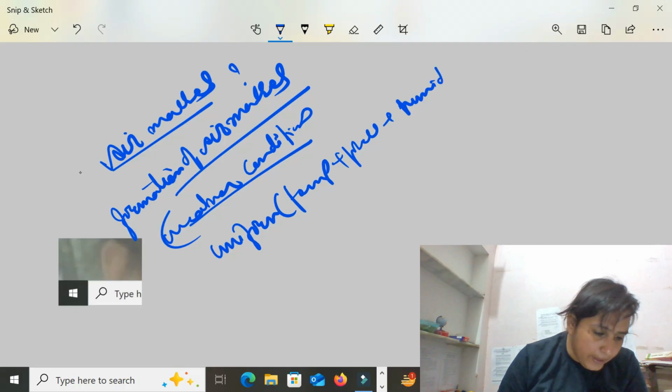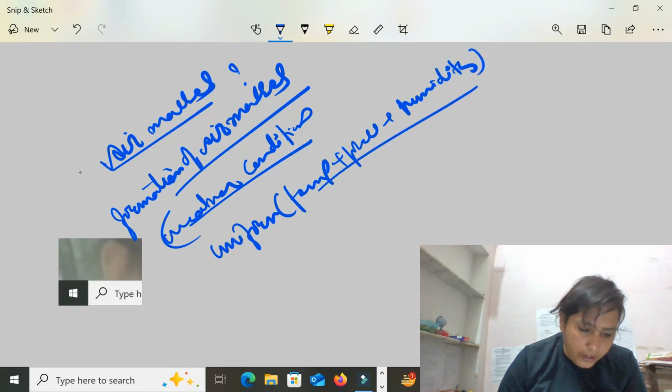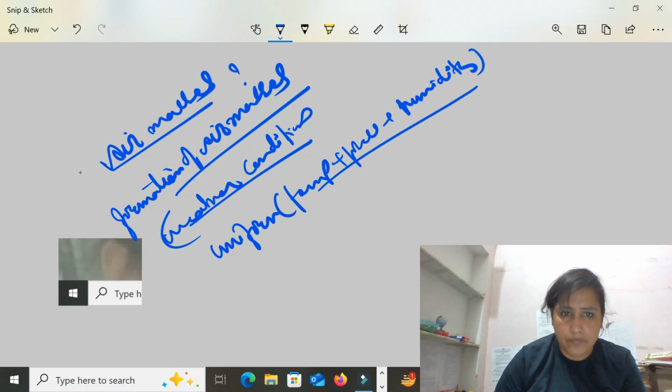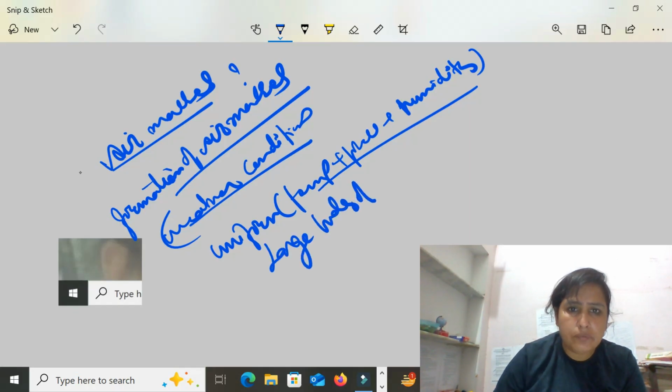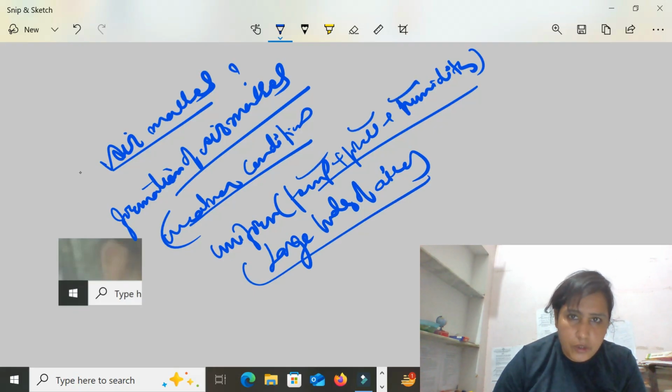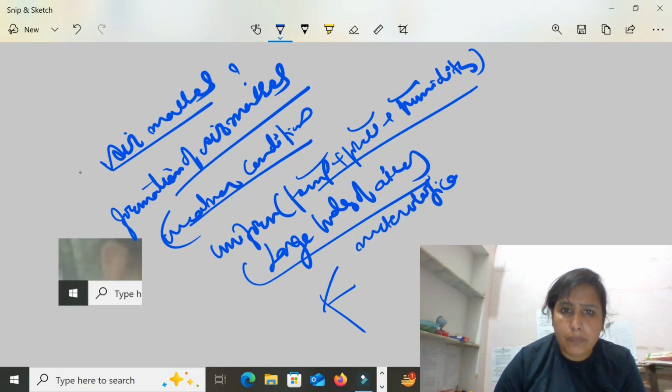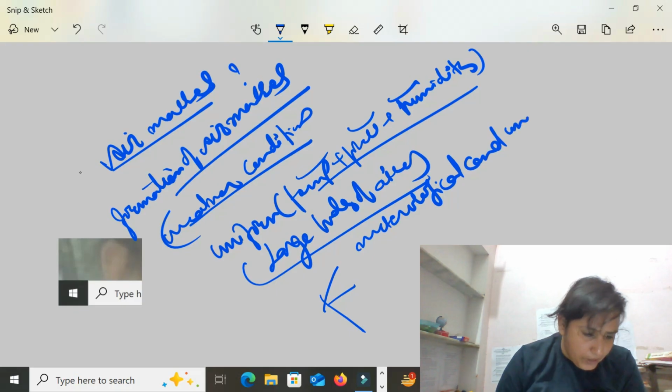Okay. So an air mass is a large body of air with uniform temperature, humidity, and pressure. In this large body of air there is uniform temperature, pressure, and humidity, which is adapted from the surface present below it.